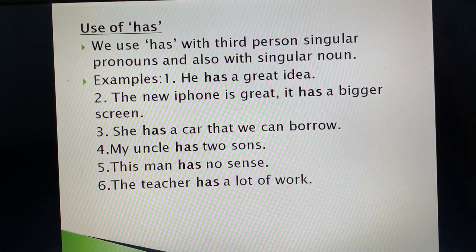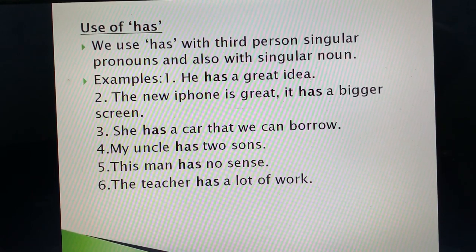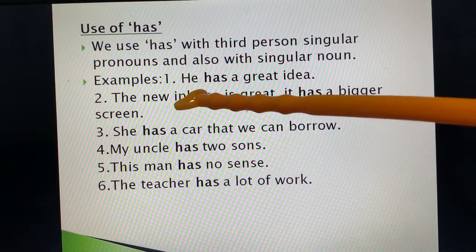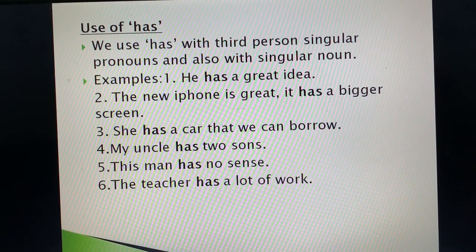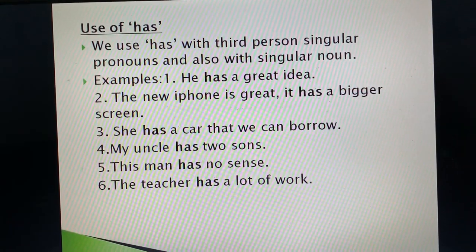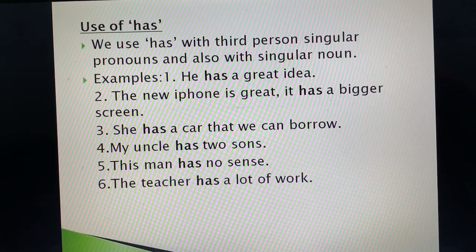Pronoun, and also with singular nouns. Now look over here on the examples. He. He is the third person singular. He has a great idea. The new iPhone is great. It has a bigger screen. Fine. Has is used in present.